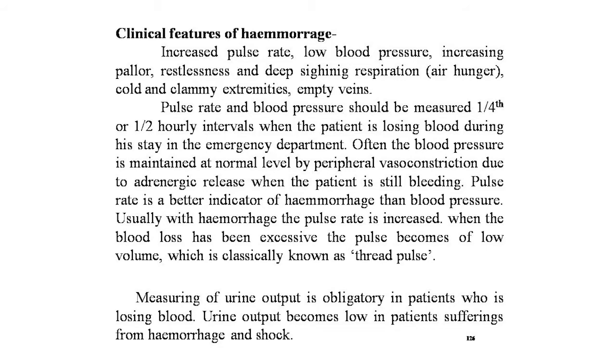When the patient is still bleeding, pulse rate is a better indicator of hemorrhage than blood pressure. Usually with hemorrhage, the pulse rate is increased when the blood loss has been excessive. The pulse becomes of low volume, which is classically known as the thread pulse. Measuring of urine output is obligatory in a patient who is losing blood. Urine output becomes low in the patient suffering from hemorrhage and shock.